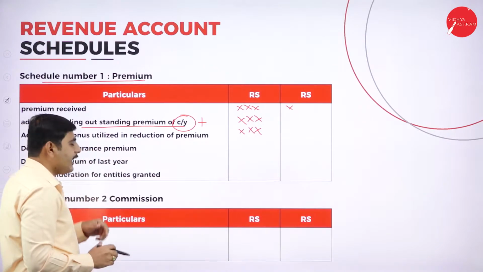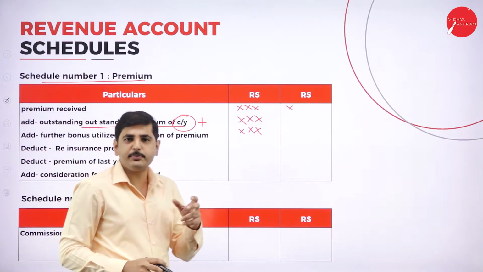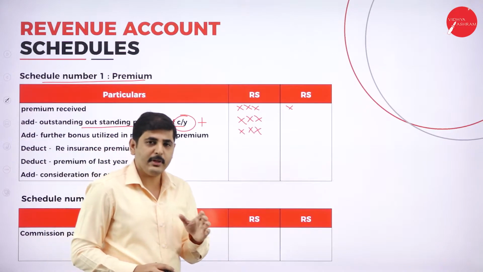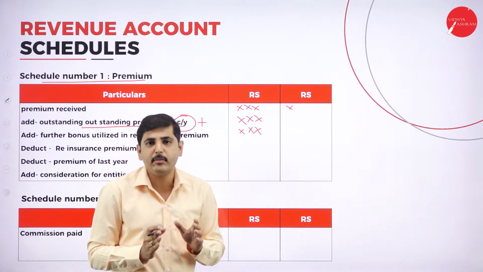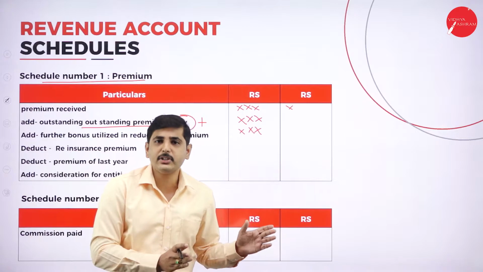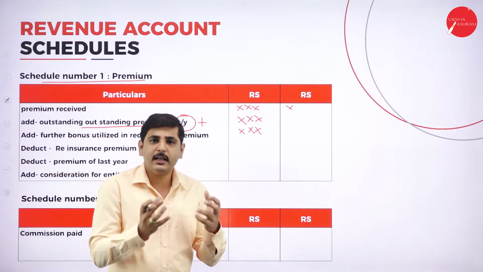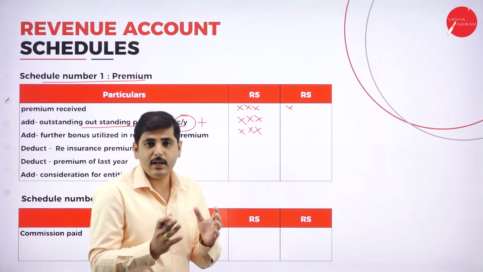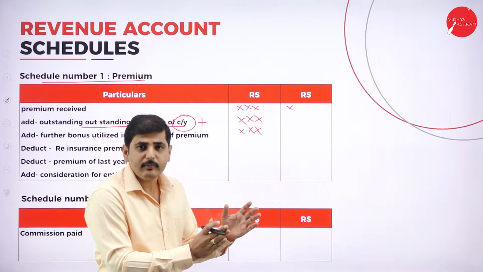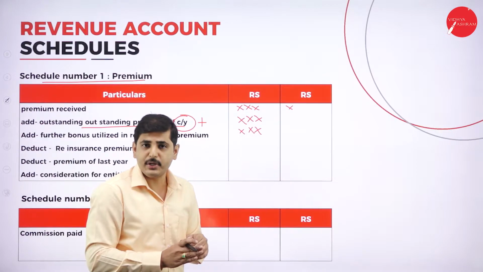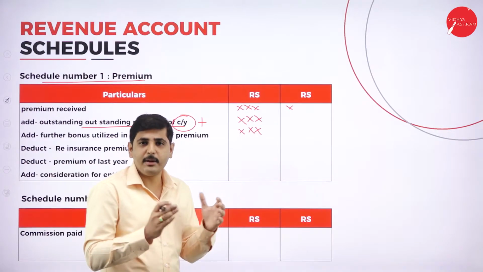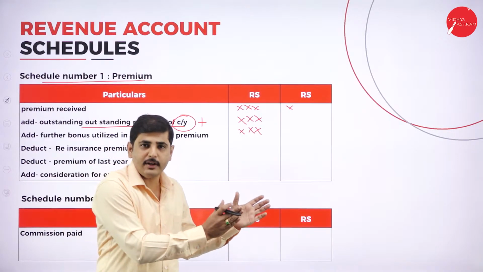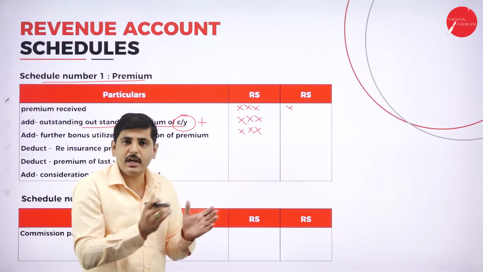Again, deduct the reinsurance premium. What does reinsurance premium mean? The company shares the premium amount with other insurance companies. If paying a lump sum amount is a burden for the insurance company, it makes a contract with another company, and they share the burden.